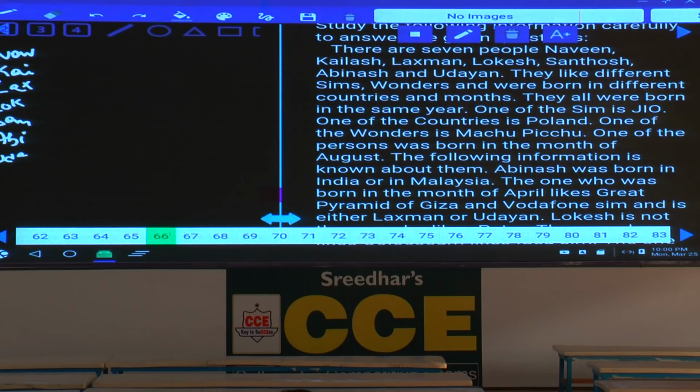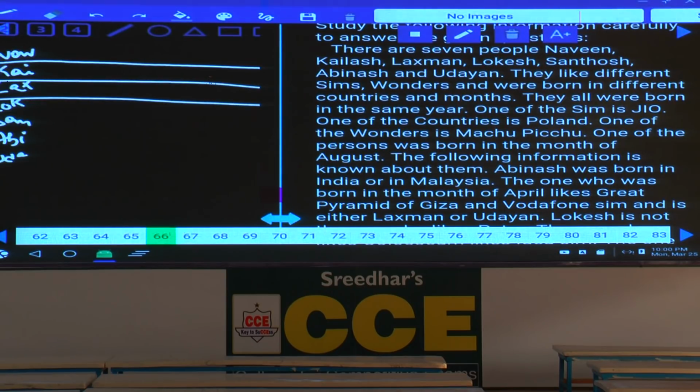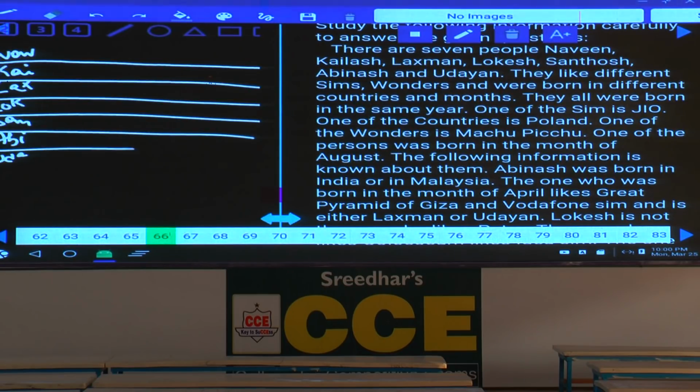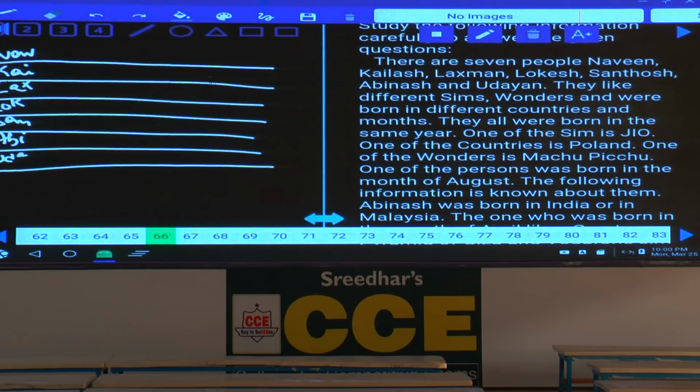Now these 7 persons were born in different months. Months is one of the parameters, and the next one is the countries, isn't it? Next SIM, and finally the wonders they like. Now these are the parameters. First one, let us take it as the months, and the next one the countries, and after these the SIMs they like and the wonders they like, isn't it? Now this is what the information is given.